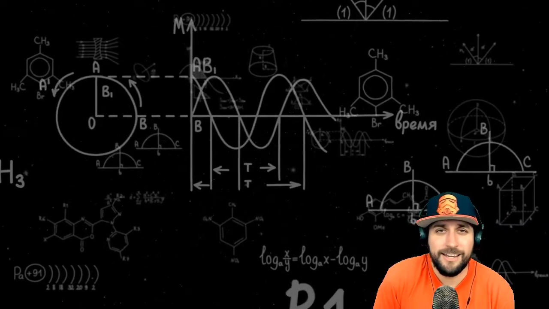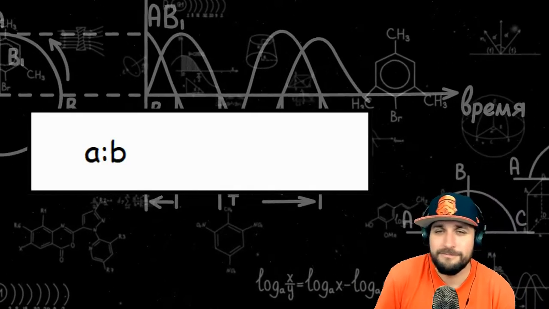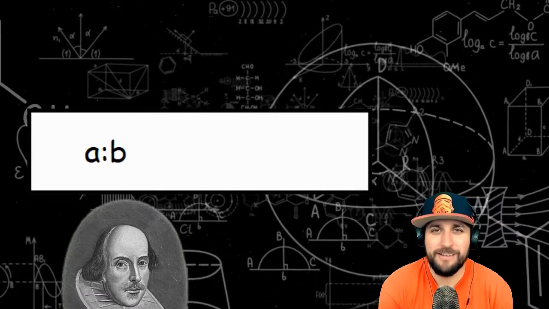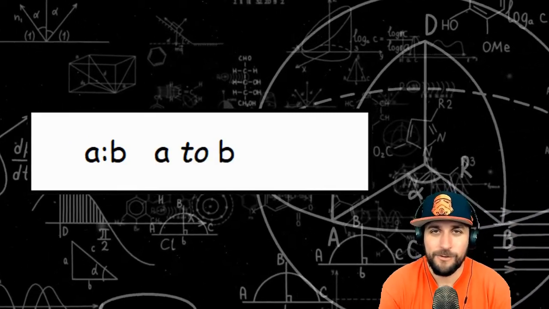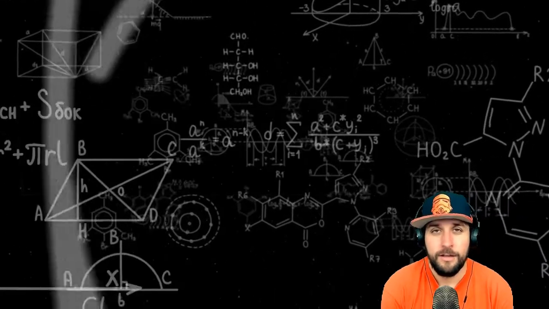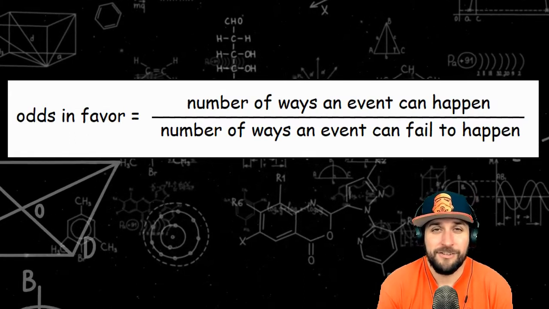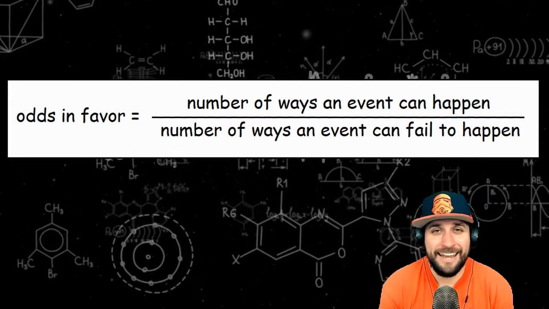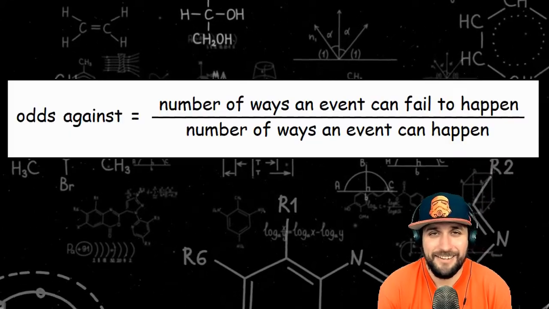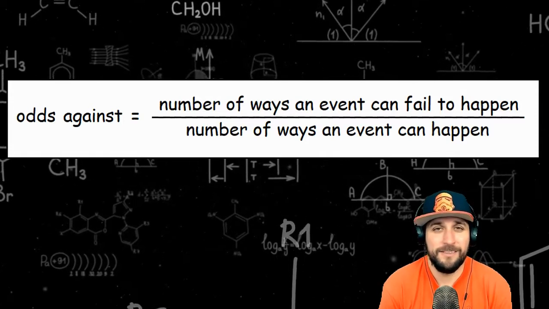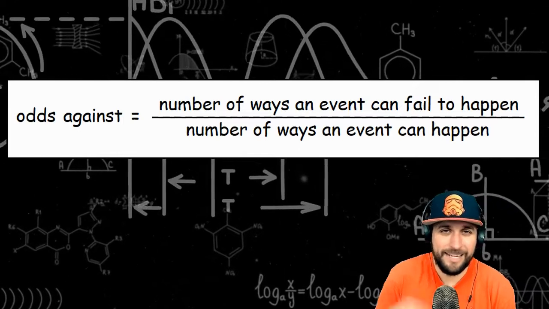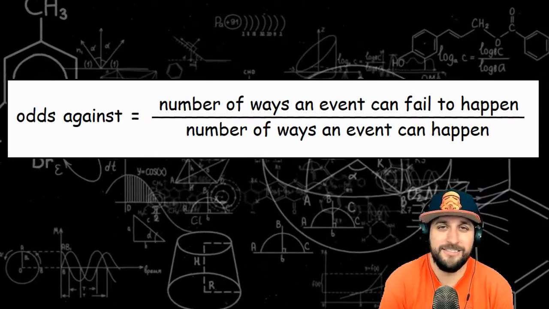Odds are usually written like this. A colon B, we say A to B though. They can also be written A to B or A over B. All those are perfectly acceptable. If we're talking about odds in favor of an event, it's the number of ways something can happen over the number of ways something can fail to happen. Talking about odds against an event, on the top this time it would be the number of ways it can fail to happen over the number of ways it can happen. So it would be can't to can for odds against an event.